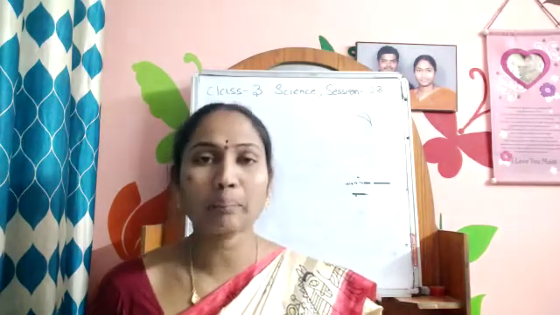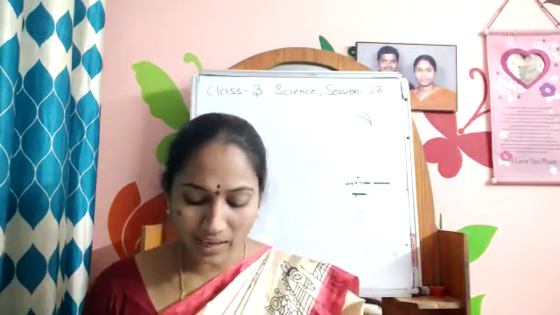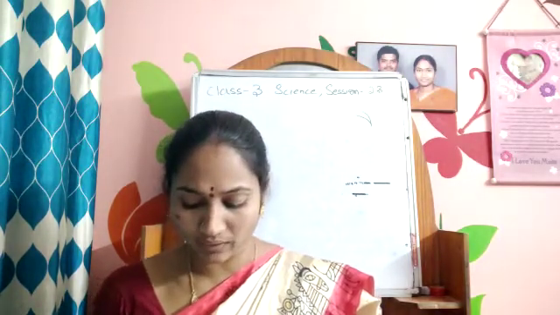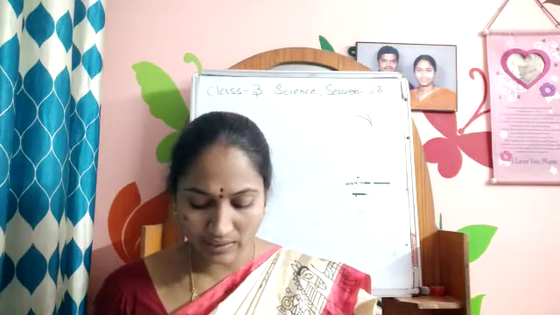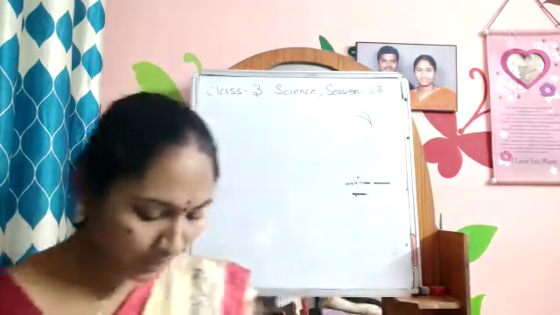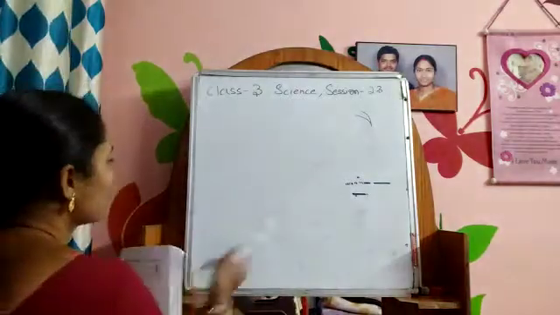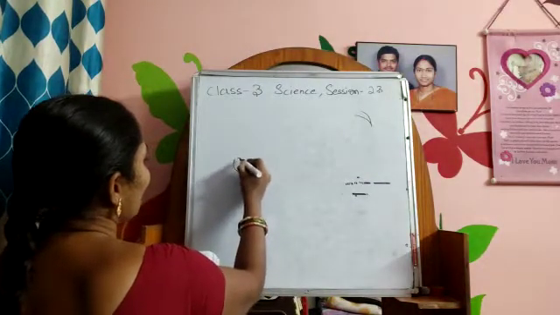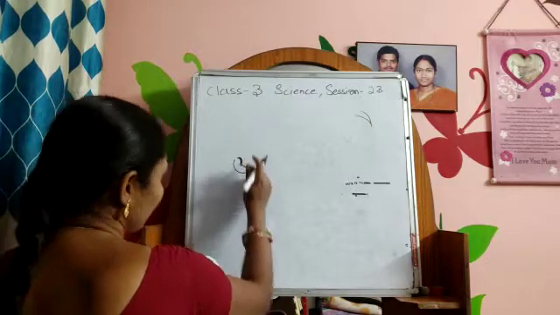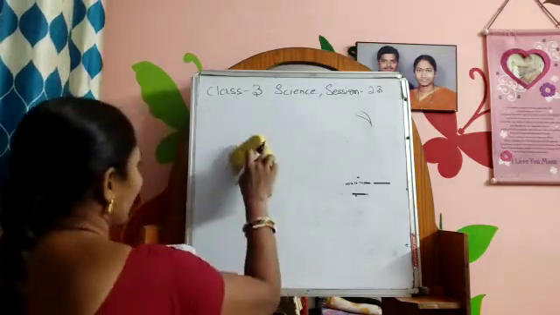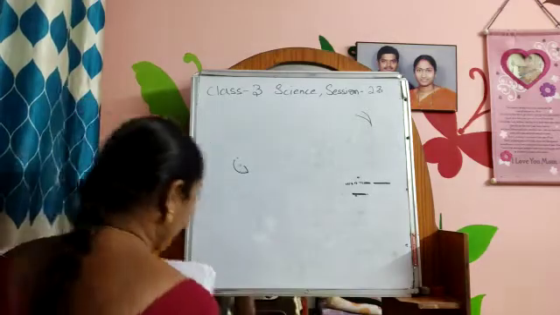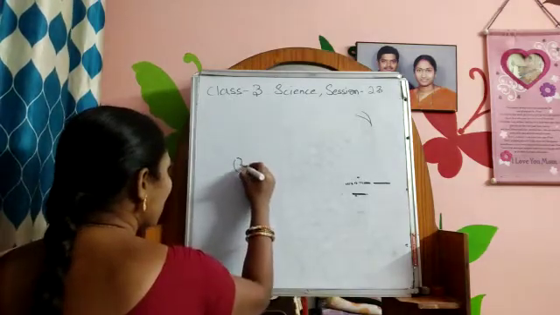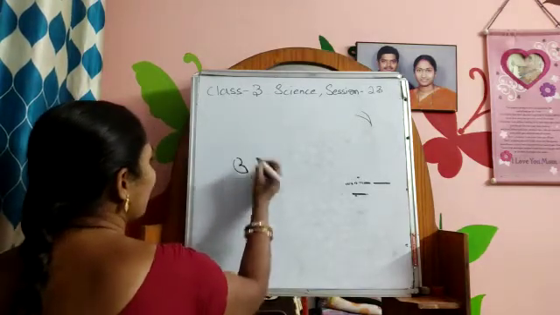Here they have given the parrot. A parrot has a hooked or curved beak. It helps it to crack nuts and hard fruits. It also helps it to climb. So how is a parrot's beak designed? In this way. The parrot beak is designed like this.